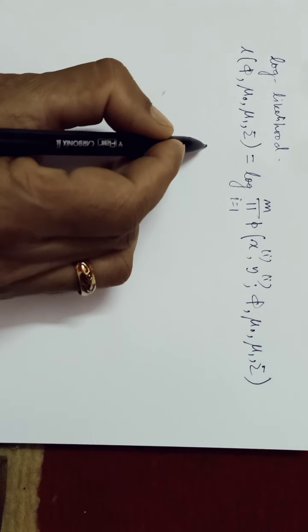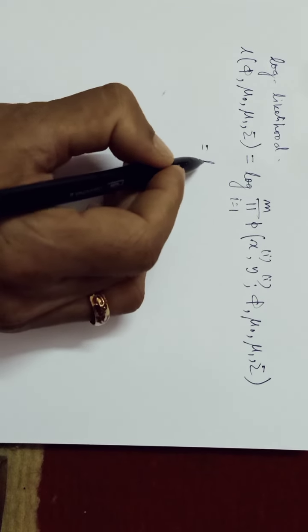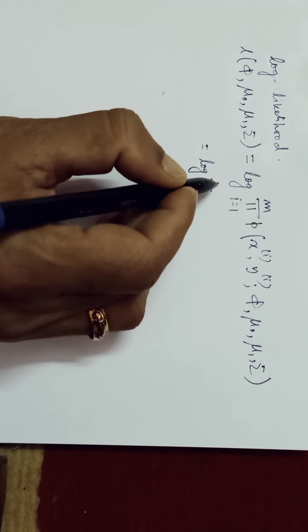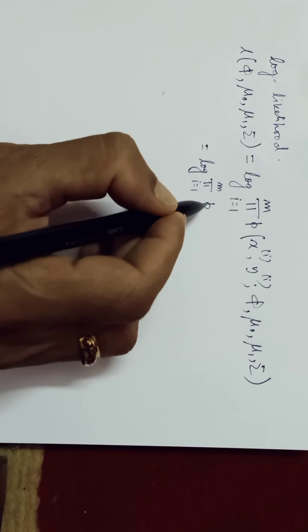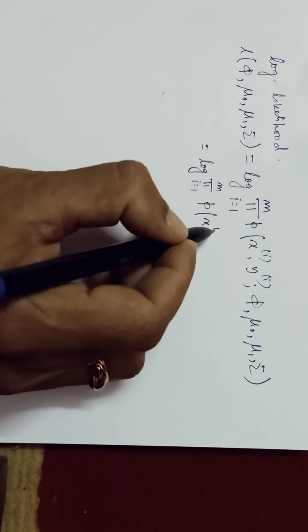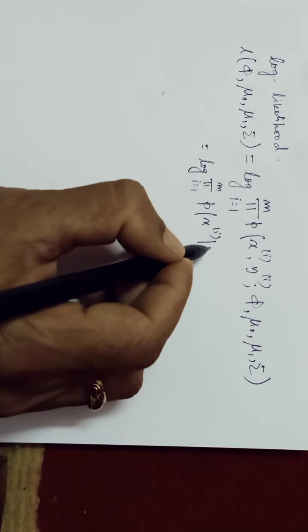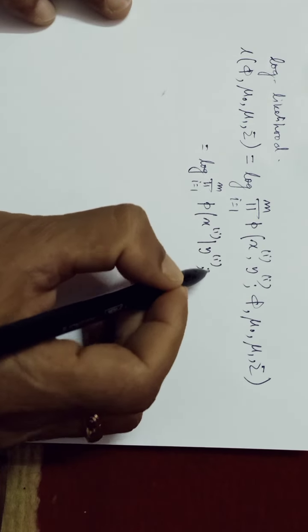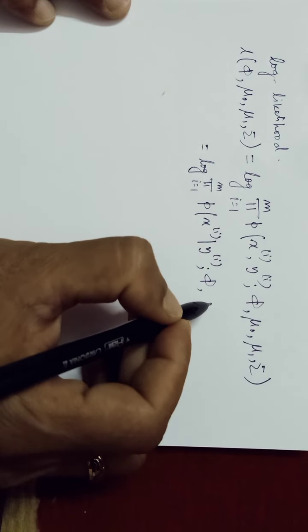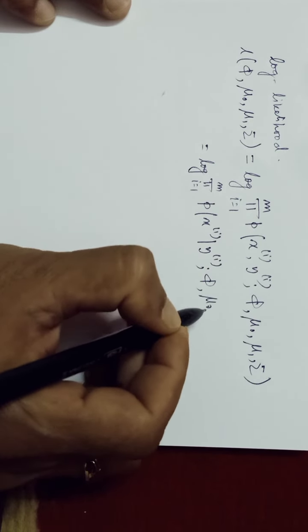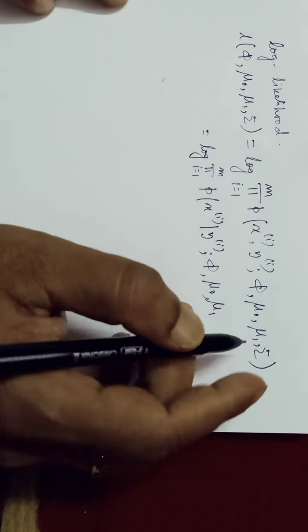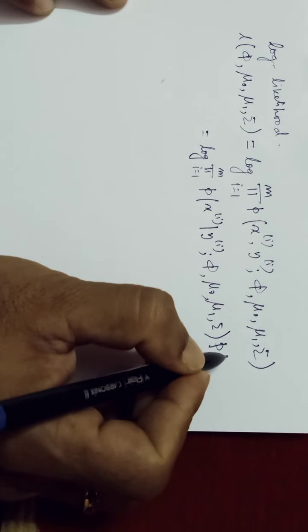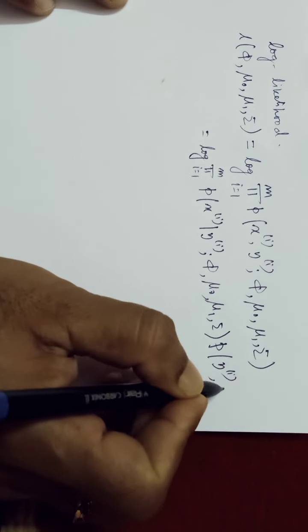Already you know what the hypothesis function for classification is. So that is equal to the log of the probability of x for a given y, with phi, mu0, mu1, sigma, and the probability of yi for phi.